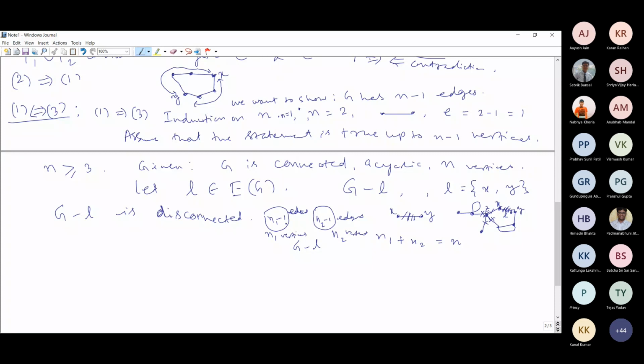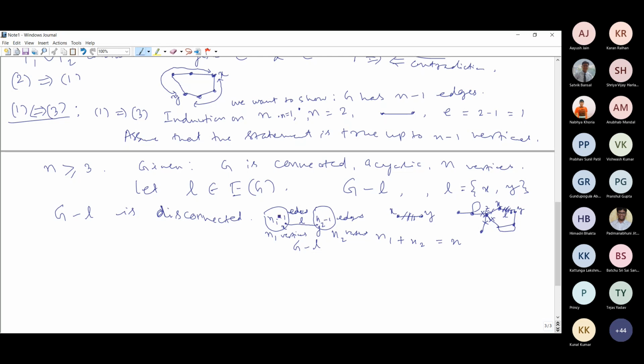And x will be in one component, and y will be in the other component. This is what edge L is. After removing L, we get the two components in this fashion.